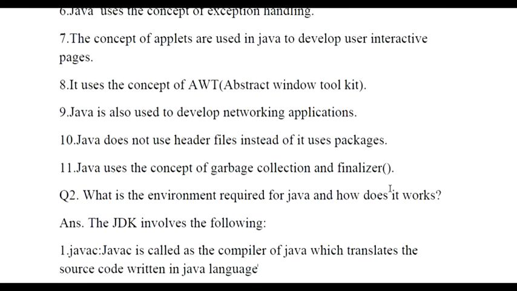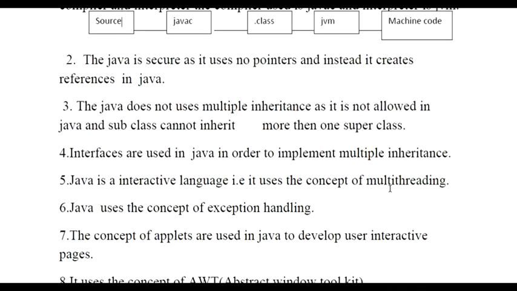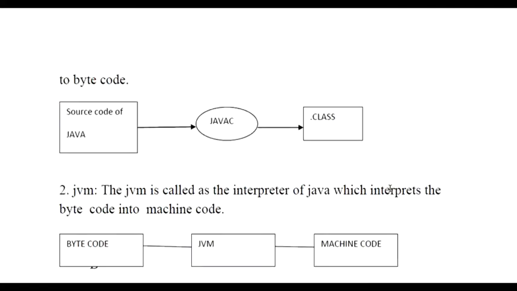Next, the Java environment. What does the Java environment basically hold? When we are talking about the Java environment, it includes the JDK. Now what does the JDK involve? The JVM, javac, then we have Javadoc, then we have javah, and then we have Java DB. So basically what do all these things mean?